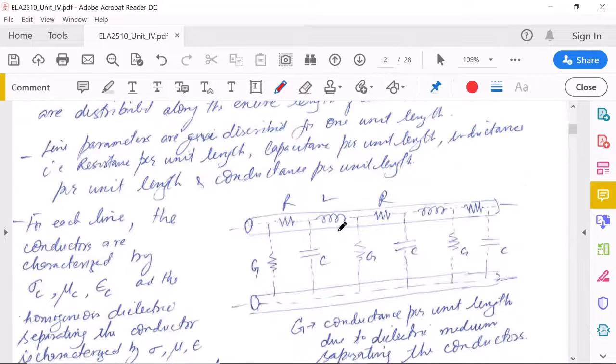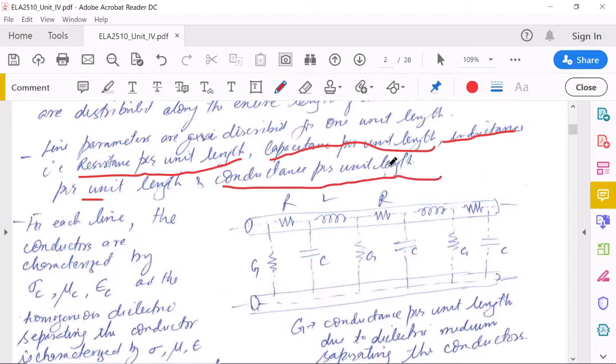So there is some sort of model here. Line parameters are described for one unit length. We generally talk about the resistance per unit length rather than the total resistance. In the circuit approach for low frequency, we use total resistance. But now we will use resistance per unit length, capacitance per unit length, inductance per unit length, and conductance per unit length. So we will talk about these parameters per unit length.